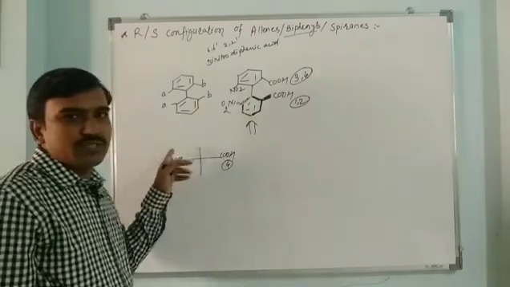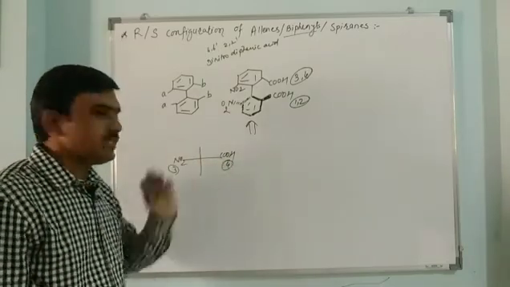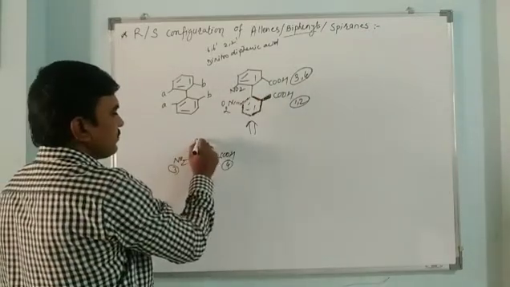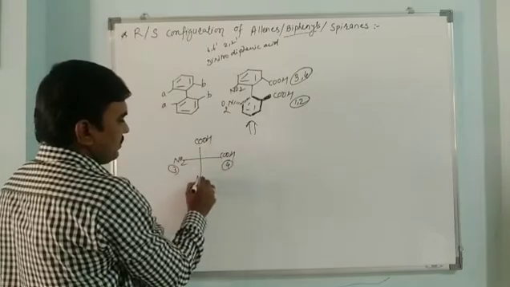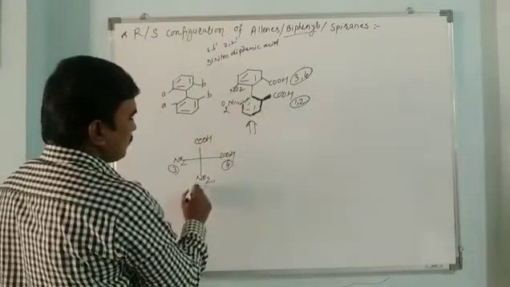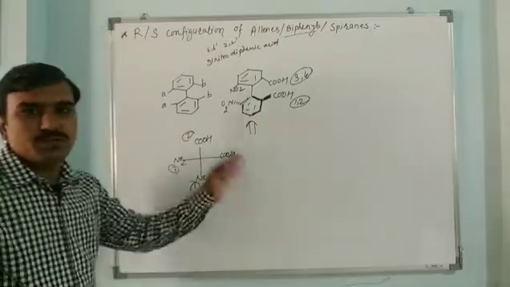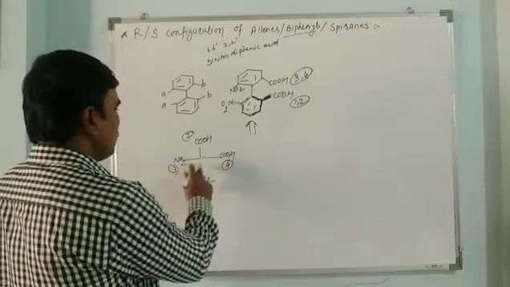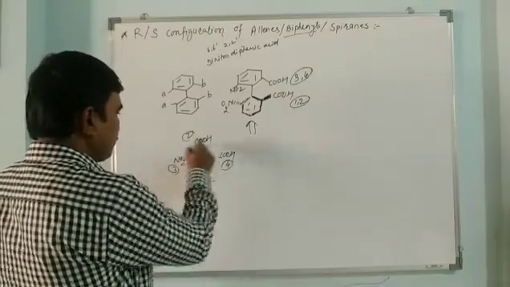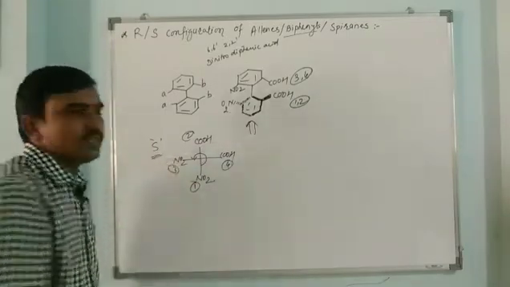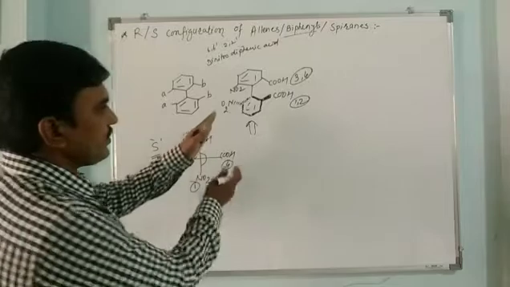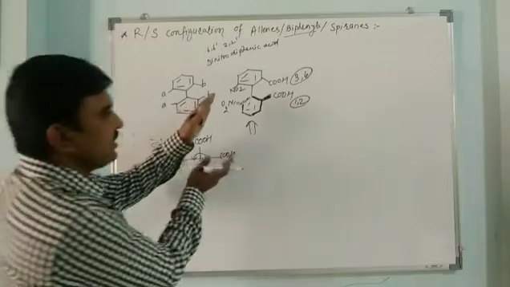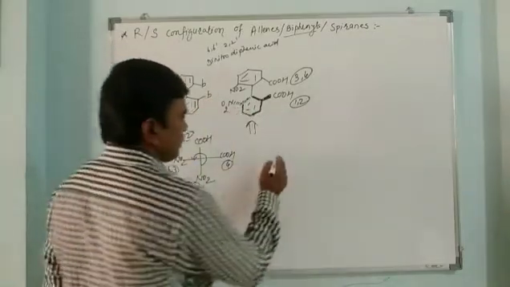Nitrogen has the greater atomic mass, that is 14, and carbon has 12. Here there is a carboxy, which takes this top position because it is in front, COOH, and here there is a NO2. So this is 1 and this is 2. Ignore the fourth one, see the sequence of 1, 2, 3. We have to ignore the fourth one and see the sequence of 1, 2, 3. Configuration is S. In the same way, we can turn the molecule like this. If we have to see another kind of orientation, then we can tilt this molecule like this.